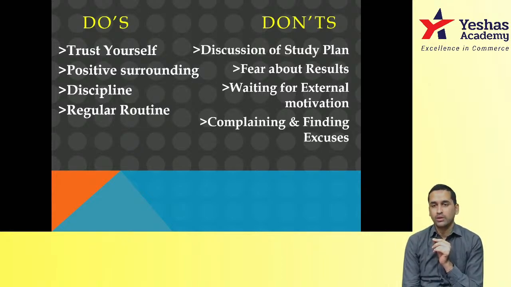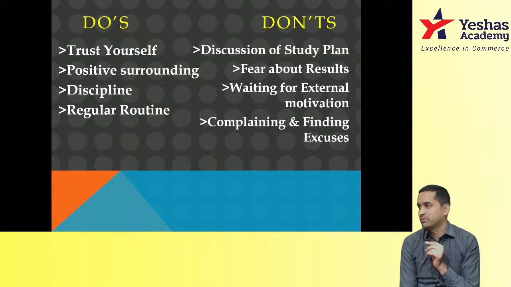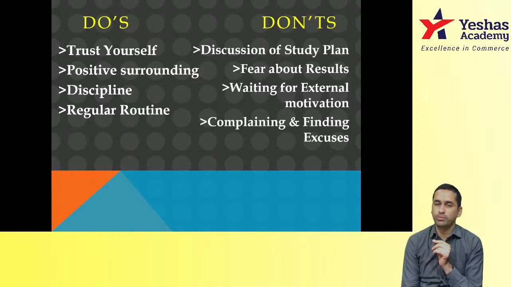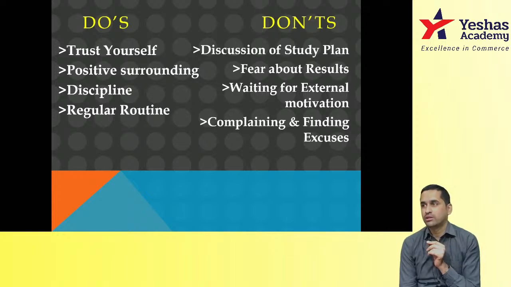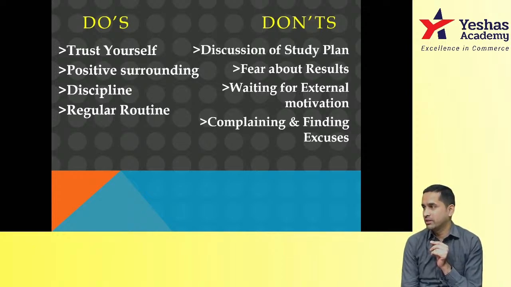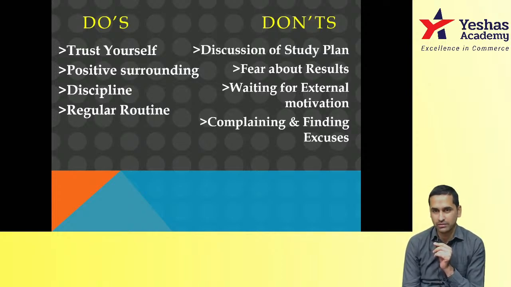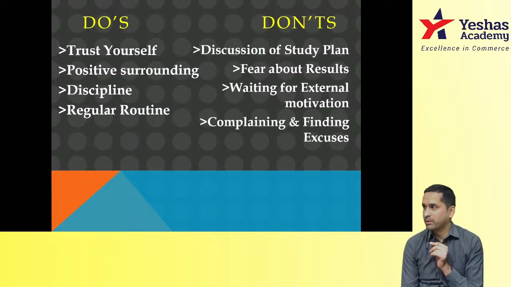Number one, don't worry too much. What if this happens, that happens? If you don't believe me, I had shared one screenshot of a student who scored 91 in costing this time. She had scored 36 last time. If she had lost confidence after the first attempt of 36 in costing, she would not have scored 91. And I'll share that screenshot with all of you today.